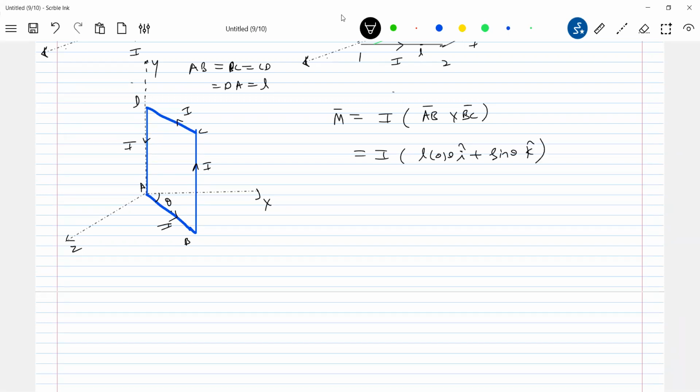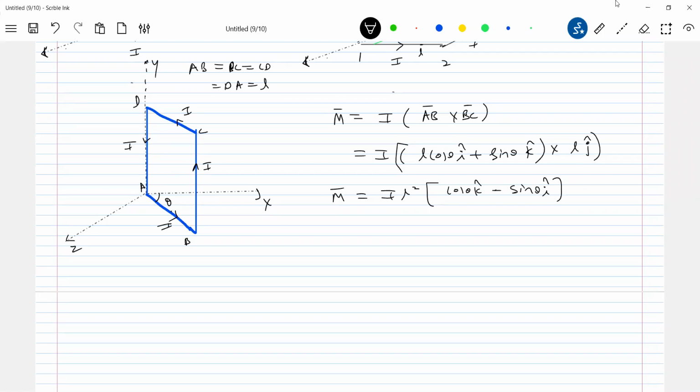Because one component of AB will be along the Z axis, the other component of AB bar will be along the X axis. BC is what? It is L J cap. L square, you take it out. I cross J will be K, so cos theta K cap. K cross J will be minus I. Okay, this is the dipole moment: minus sin theta I cap plus cos theta K cap.